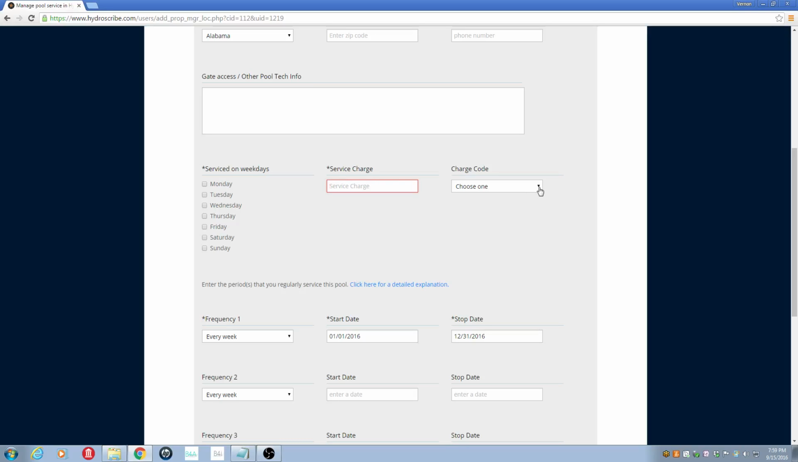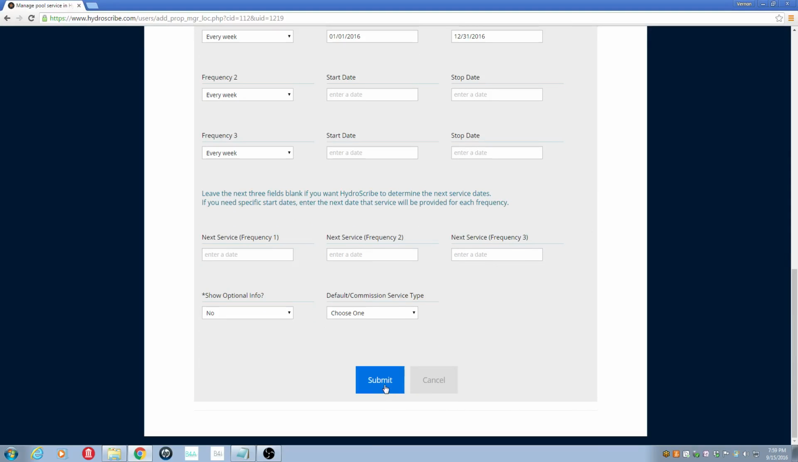You can also, if you prefer, set up a charge code. Some people prefer to use the bronze, silver, gold package type charges. This allows you to change your pricing simply by changing the packet price, and all the customers who are using that package will automatically get a price change. Okay, so those are the only 2 differences between the 2. So when you're finished filling that out, again, just click the submit button and it will add the pool. And that's how you add either a pool for a property manager or a non-property manager.